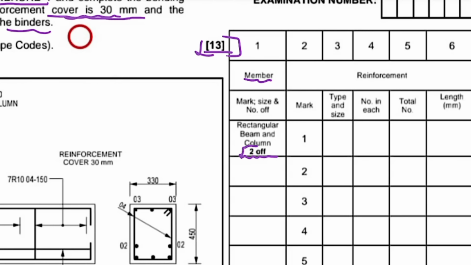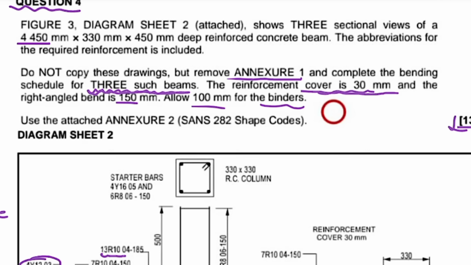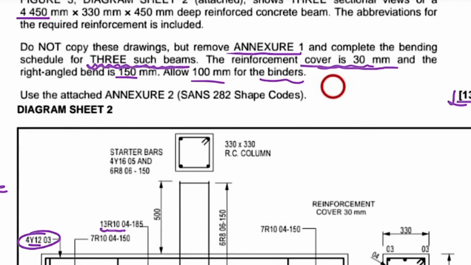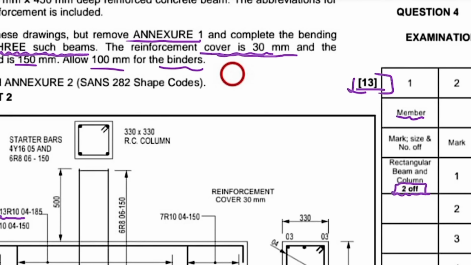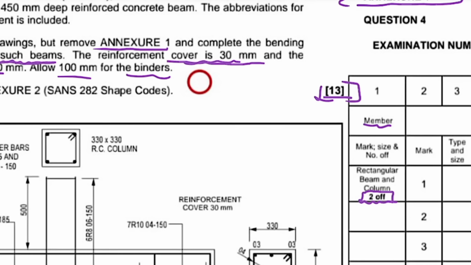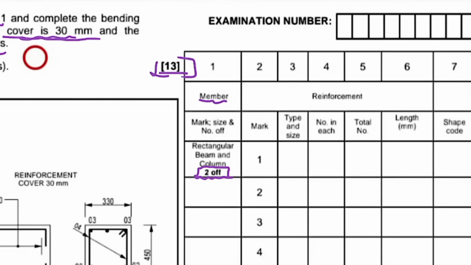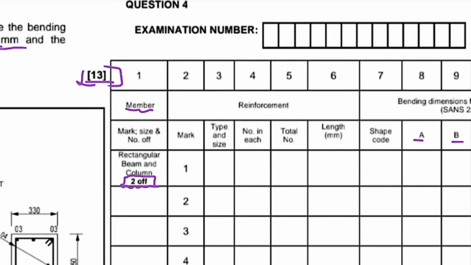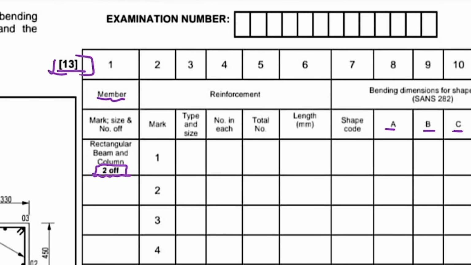But now when you look at the question, they said we must make 3 beams. You see, 3 beams of the same dimensions, but over here they say 2 off. So it's a typo. They are supposed to say 3 because the question is asking us to do 3. My guess is that they took this annexure from a different question paper that required them to create 2, but now we are required to create 3, and they forgot to change this 2 off and make it 3 off. So that is that for now.